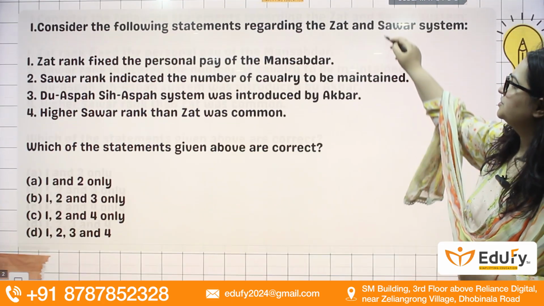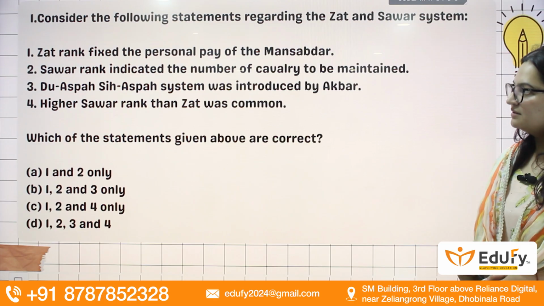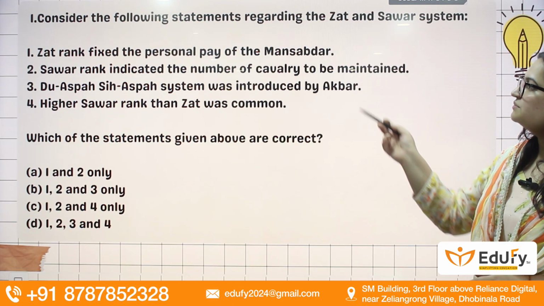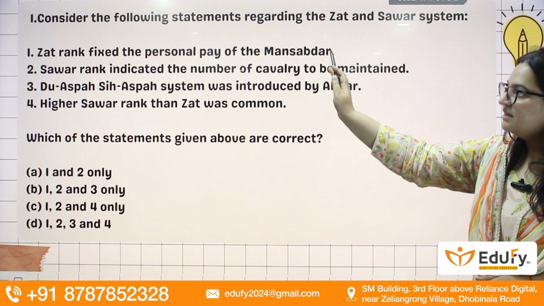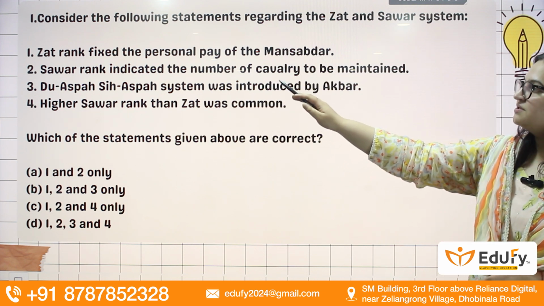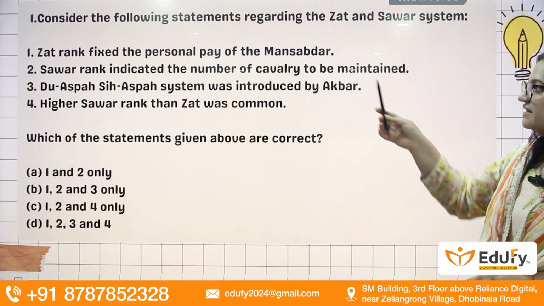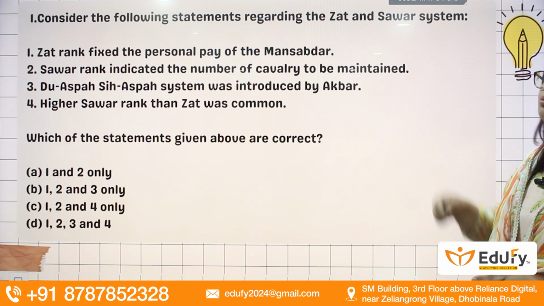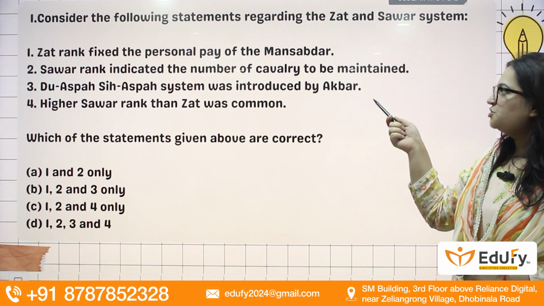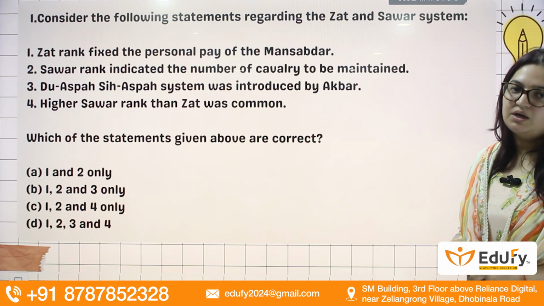Coming to the first question, consider the following regarding the Zat and the Sawar system, introduced in the Mughal times. Herein we will see the statements. First statement: Zat rank fixed the personal pay of the Mansabdar. Sawar indicated the number of cavalry to be maintained. Du-aspa Sih-aspa system was introduced by Akbar. Higher Sawar rank than Zat was a common trend.